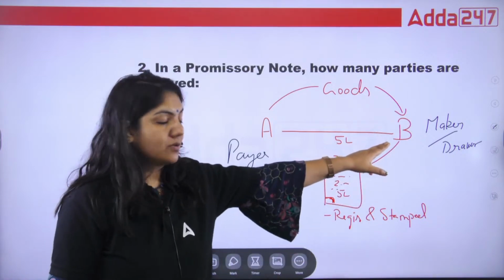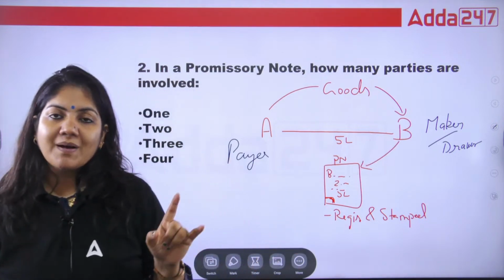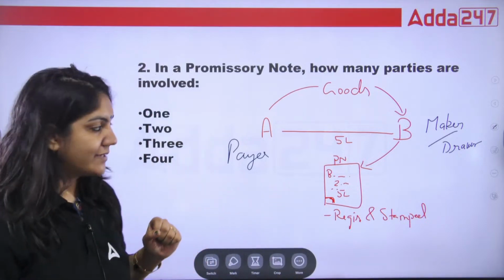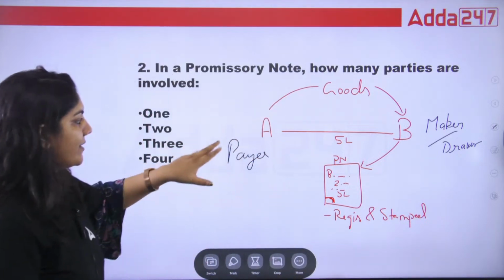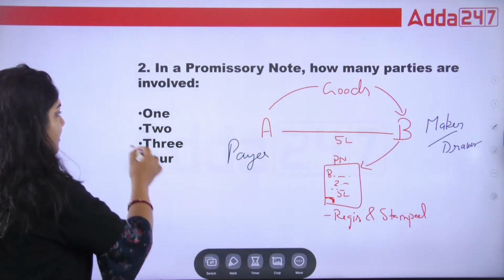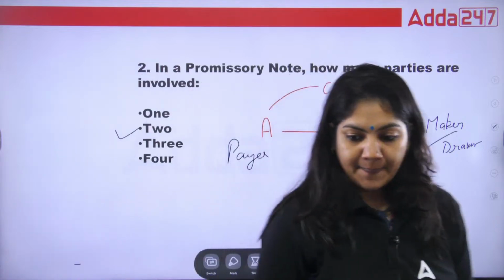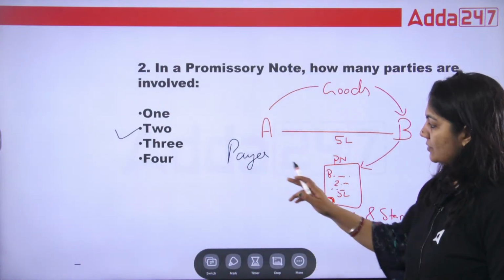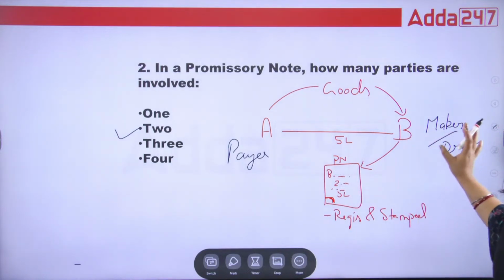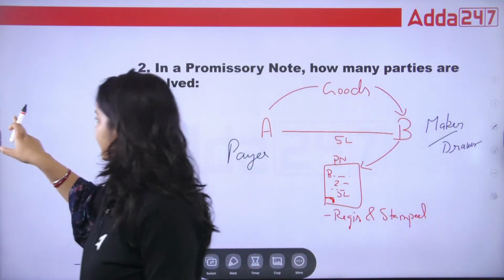So write down and learn the parties' names also. You have to learn the parties' names of a bill of exchange, cheque, and promissory note. Right, guys? So for this, how many parties? As you can easily see, only 2 parties are there. So for the promissory note, this will be the right answer: payee and maker. The maker is also called the drawer because that person makes the promissory note. Next.